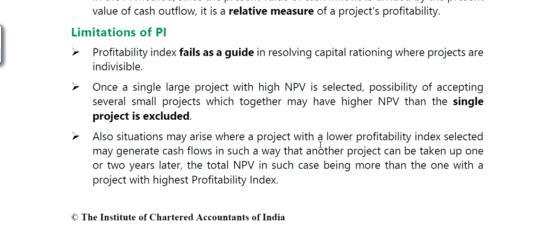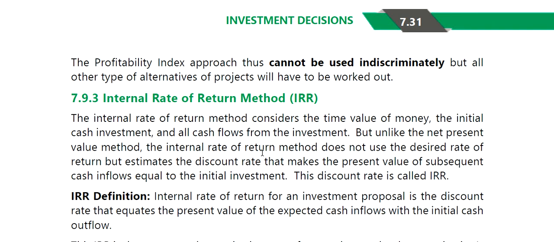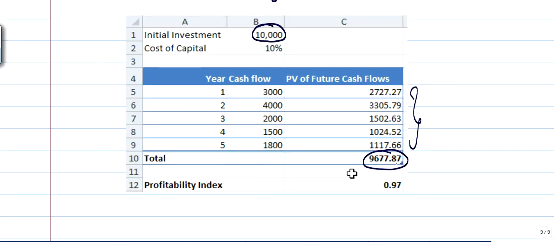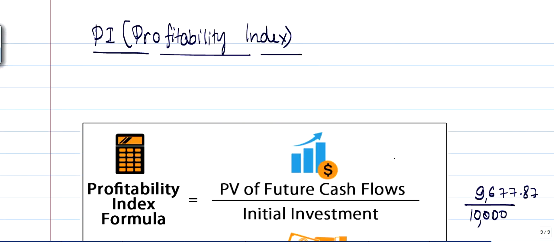What are the disadvantages, limitations? Profitability index fails as a guide in resolving capital rationing where the projects are indivisible. If the projects are indivisible, profitability index won't work. One single large project with high NPV is selected. The possibility of accepting several small projects which together may have a higher NPV than the single project is excluded. Correct. So that is all about PI, profitability index.